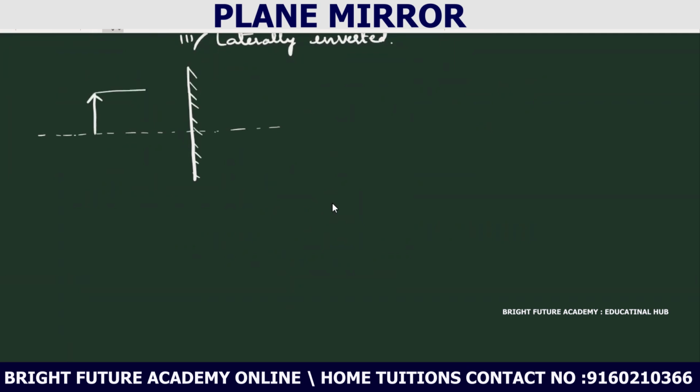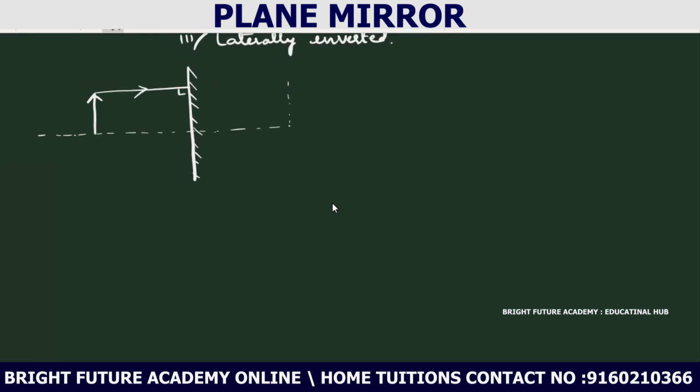For example, one light ray is falling like this. It is a parallel light ray. Then what happens here? It will be reflected, right? How it is reflected?